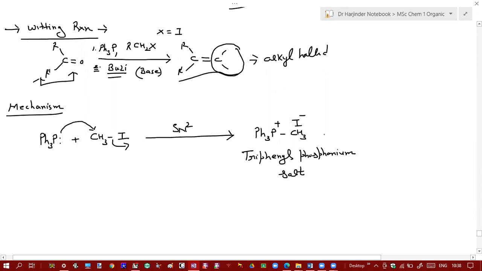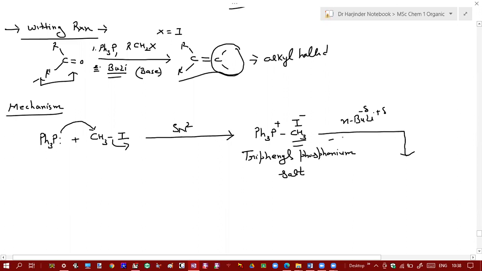Then this triphenyl phosphonium salt is treated with a very strong base such as butyl lithium. In butyl lithium, this lithium has a positive charge and this butyl has a negative charge, so it acts as a very strong base. So what will the base do? Extract hydrogen from methyl. Yes, it will take H plus ion from this methyl group.